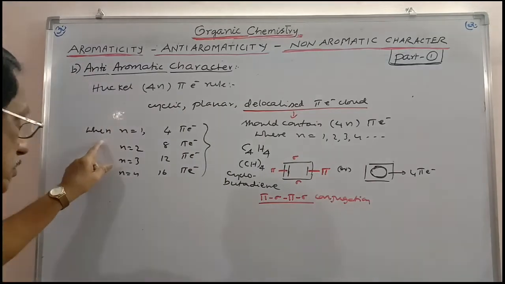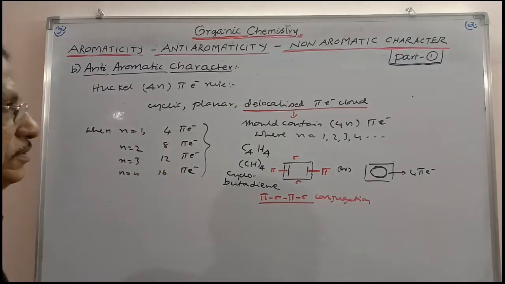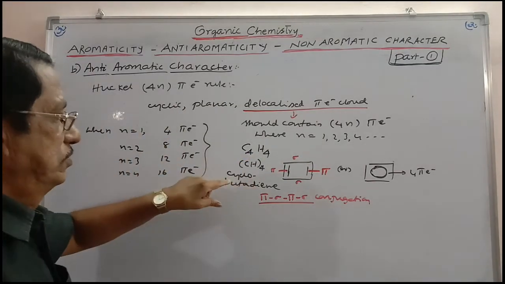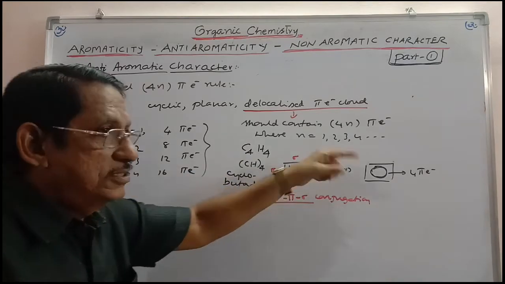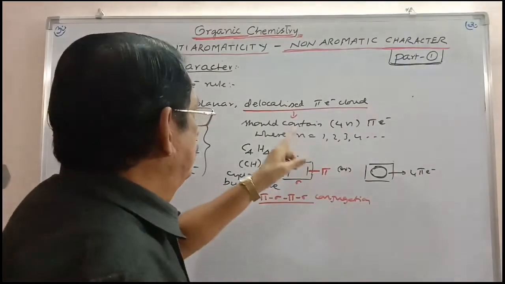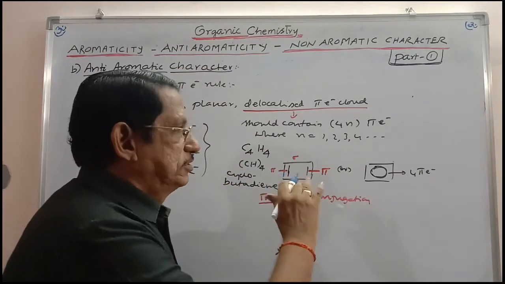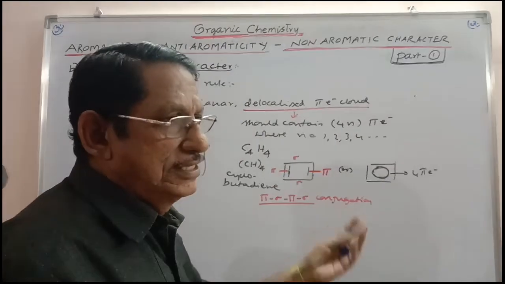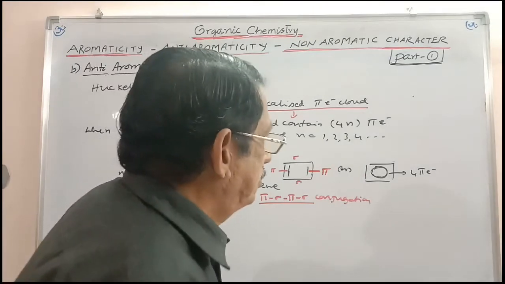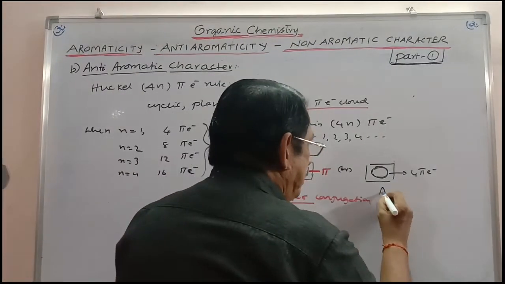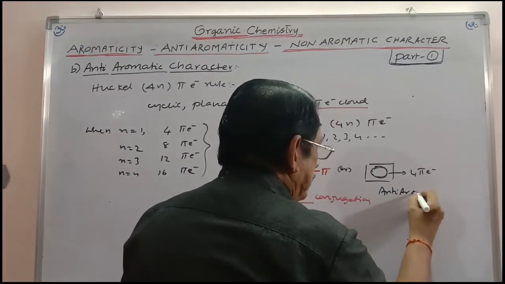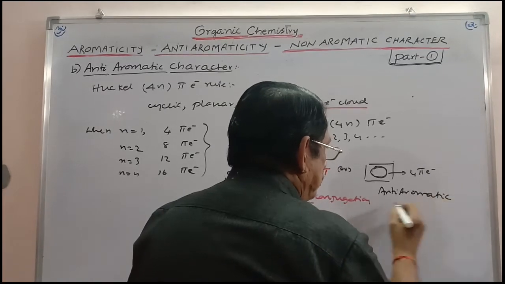When n is equal to 1, it should be containing 4 pi electrons. And this C4H4 cyclobutadiene is satisfying the Huckel 4n rule. It is giving exactly 4 electrons in the cyclic system. And so it is said to be anti-aromatic, which are said to be least stable.